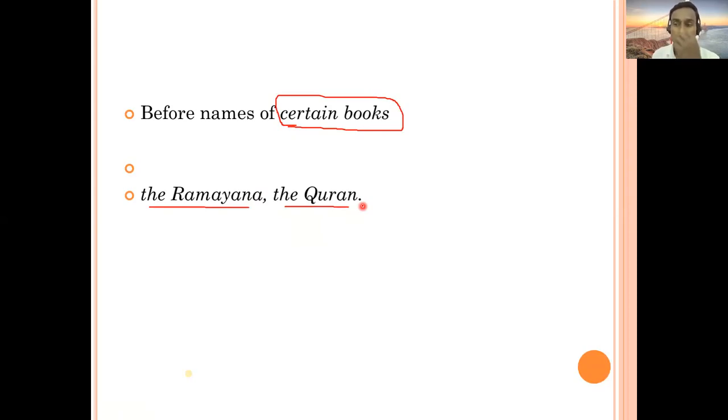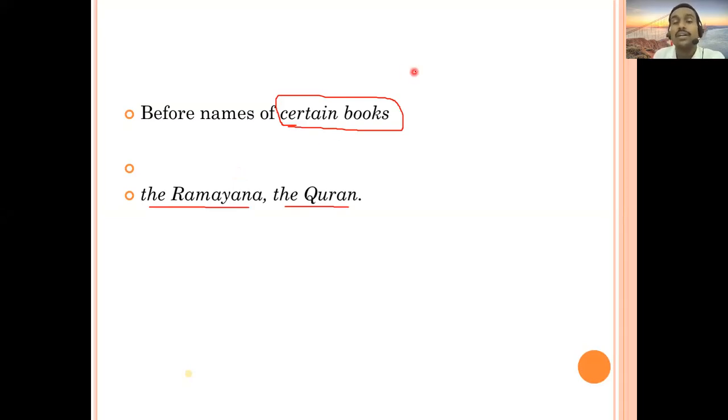No, not before Chava or Yayati or what you people have read, Mrityunjay, all those things were not. These are just other books. Ramayana, Bhagavad Gita, Quran, Bible. Vedas, all Vedas, yes. Mahabharata, yes, the Mahabharata will be there.